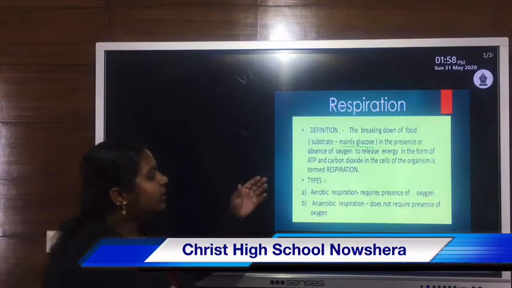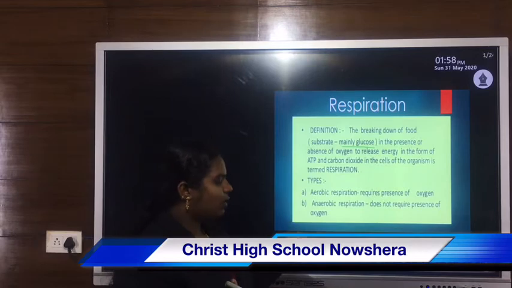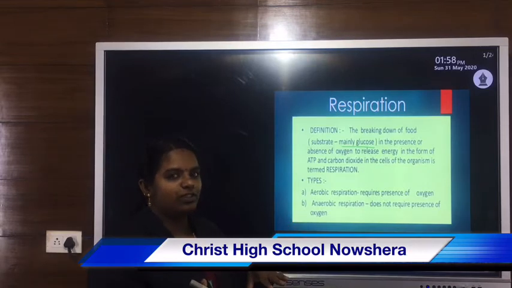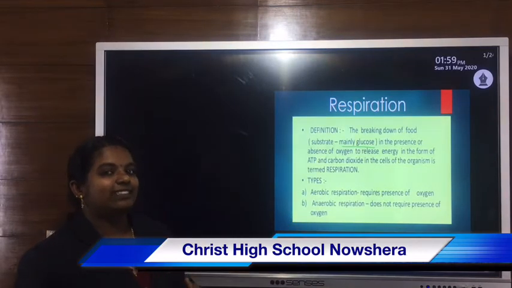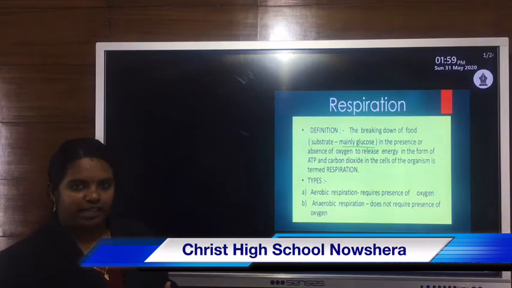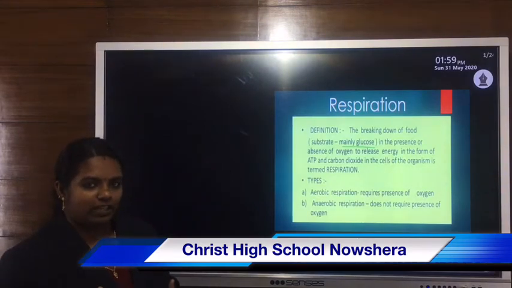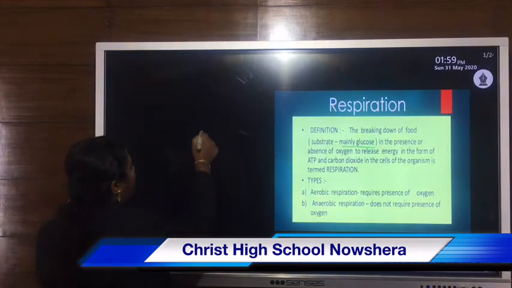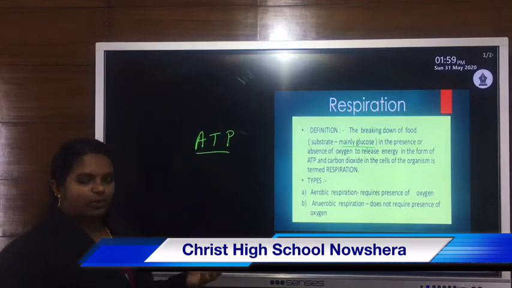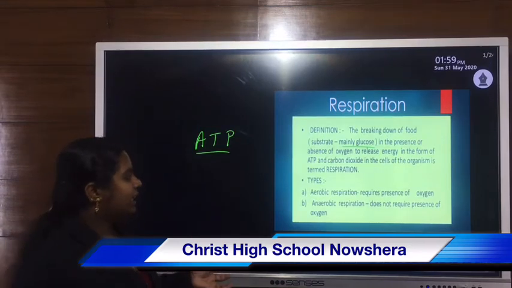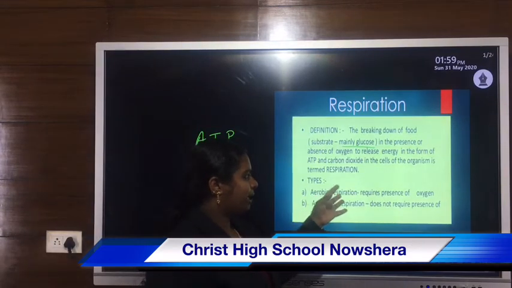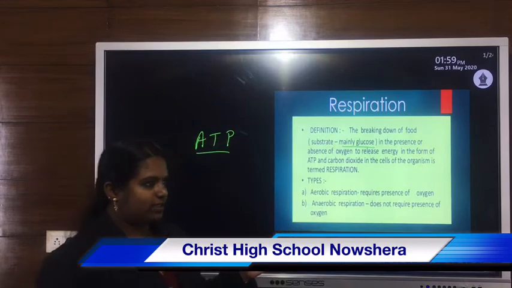In both these cases, in the presence or in the absence of oxygen, release of energy takes place. That release of energy is mainly in the form of ATP. ATP is adenosine triphosphate. ATP is the main source of energy, along with the release of carbon dioxide in the cells of organisms.